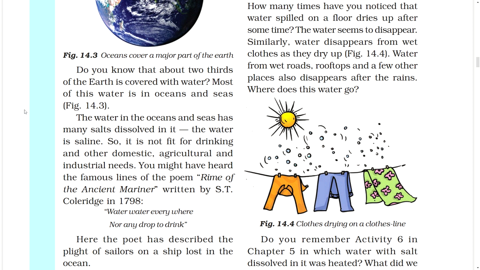You might have heard the famous lines of the poem Rime of the Ancient Mariner, written by S. T. Coleridge in 1798. Water, water everywhere, nor any drop to drink. Here the poet has described the plight of sailors on a ship lost in the ocean.